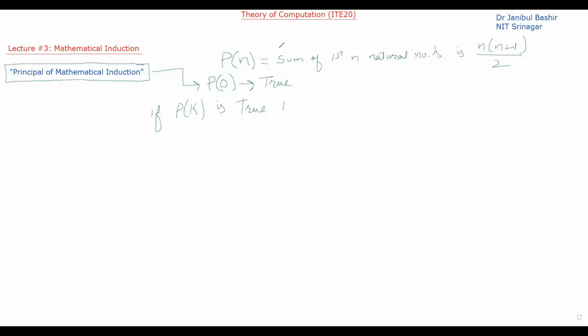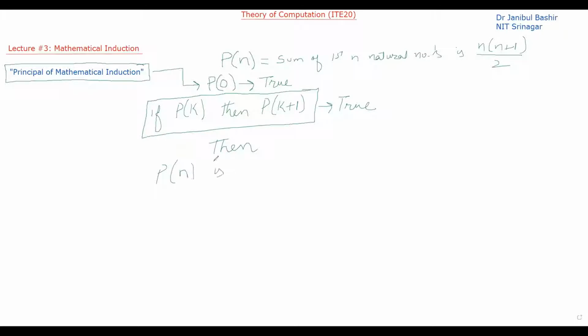or we can write it like this: if P of k, then P of k plus 1. So let's say this particular statement is also true, then we can say P of n is true for all values of n.